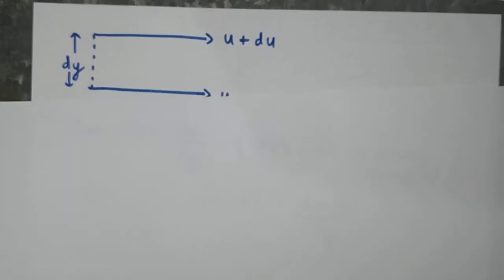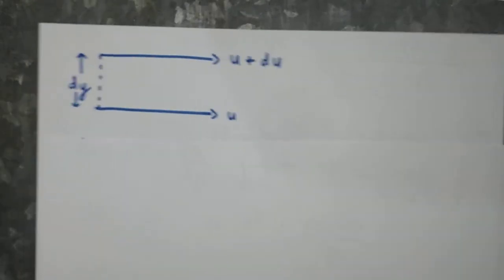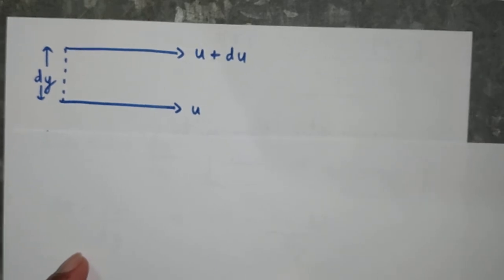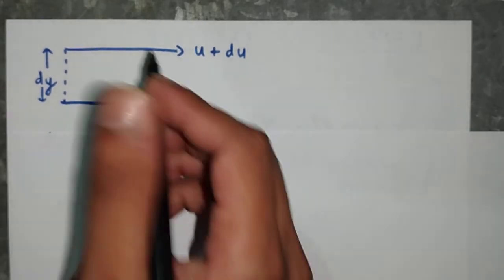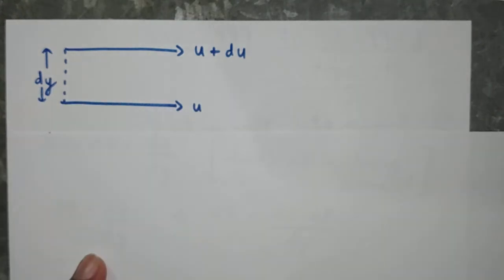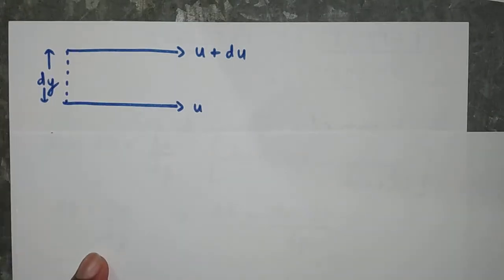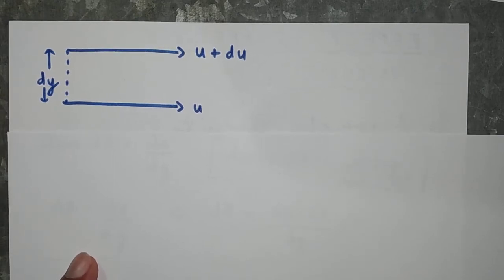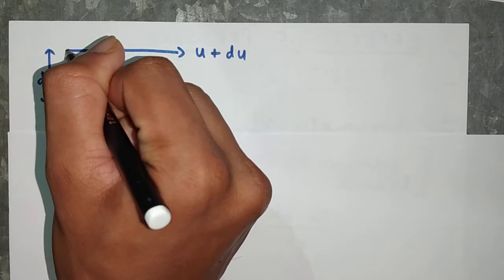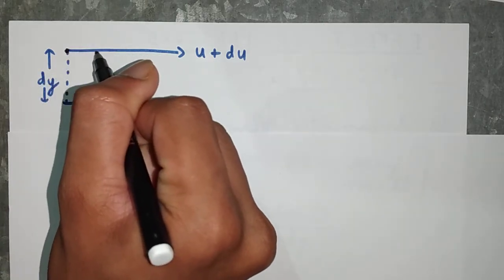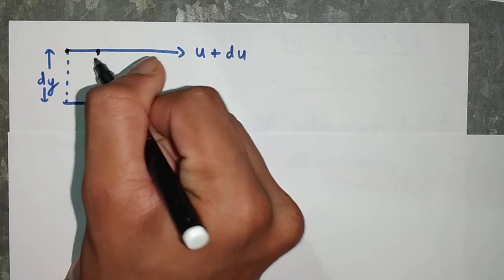Here we are taking a simple example of those two layers which were moving with two different velocities, u and u plus du. The height difference between these two layers is dy, and in this case let us suppose that the deformation occurs for a small time interval dt. In that small time interval, let us suppose the particle which is here moves by a small distance dA. It moves till here.